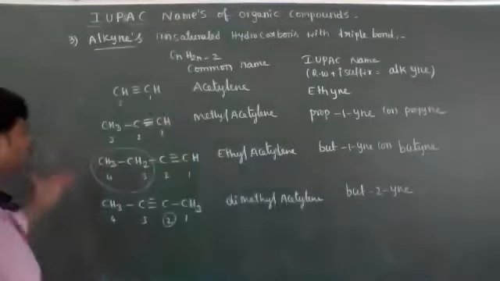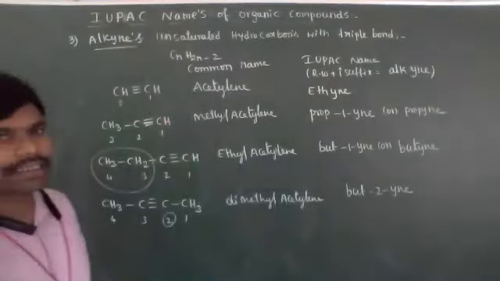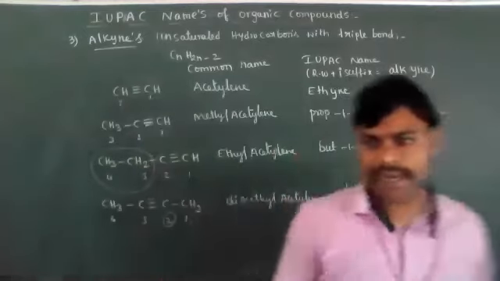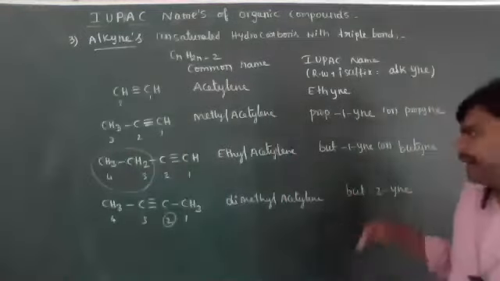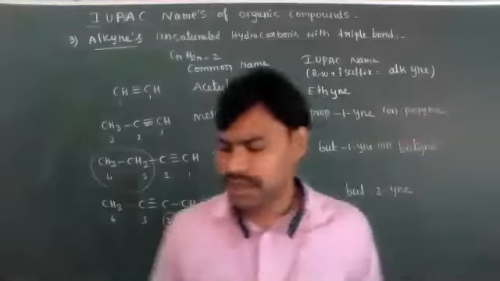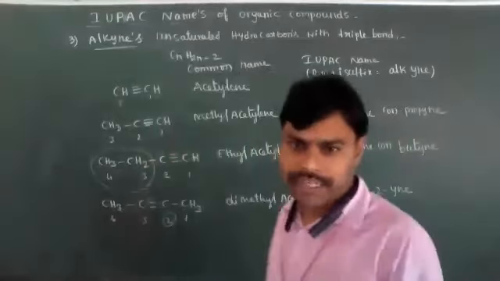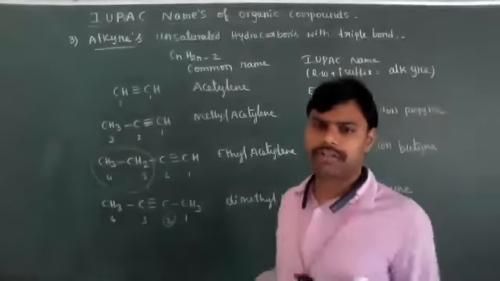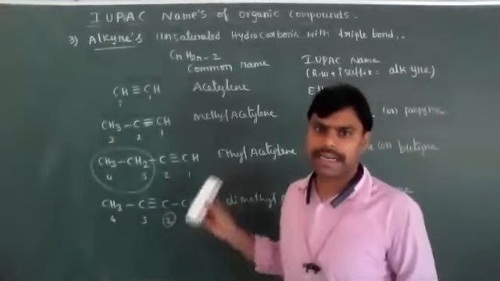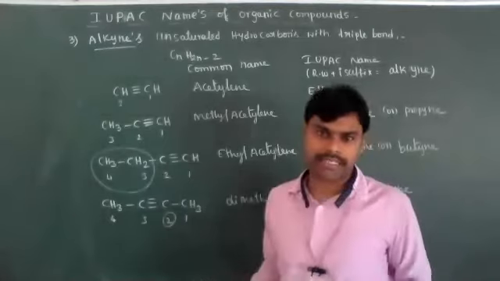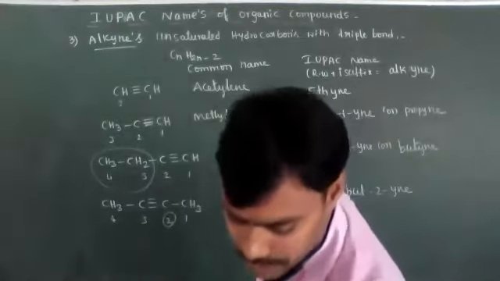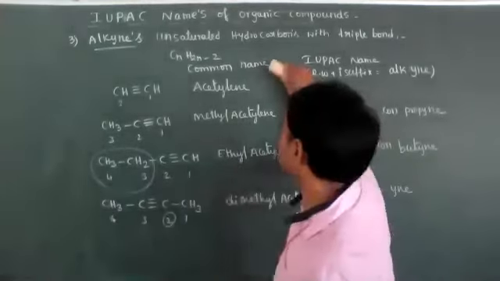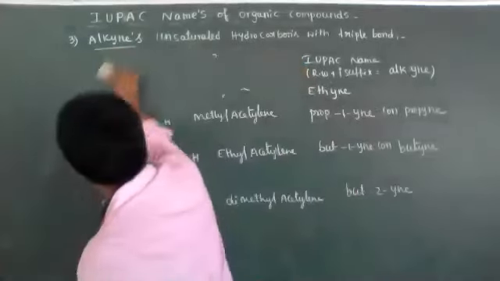Okay, students. So this is about some important alkynes, their common names and IUPAC nomenclature. More examples randomly, after finishing all the functional groups' IUPAC nomenclature, I will give you some worksheets related to IUPAC nomenclature. Practice more, then you will get more ideas. So this is about alkynes.